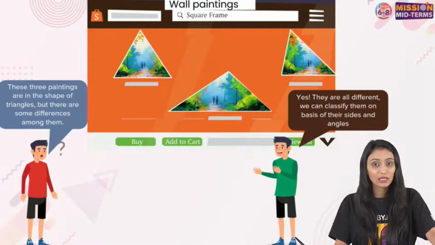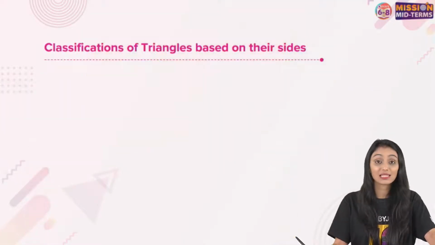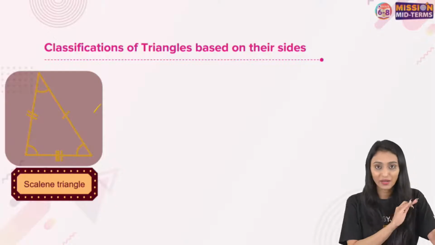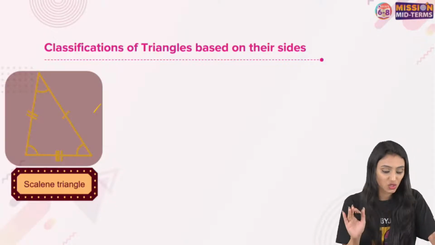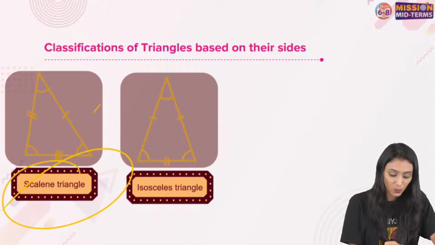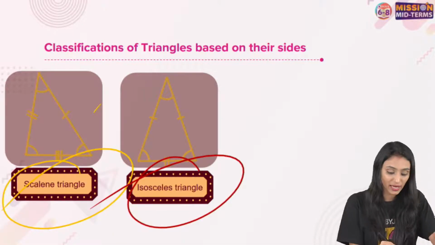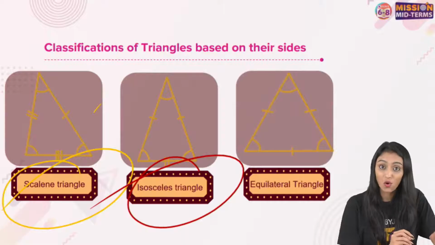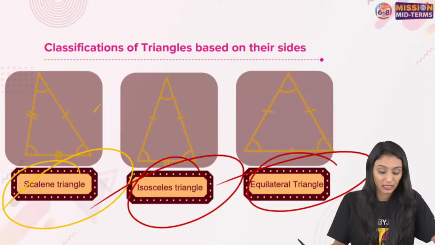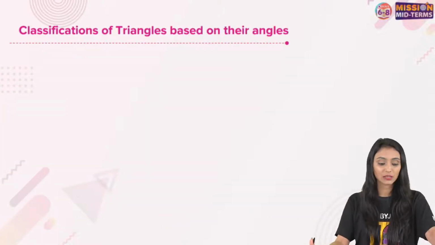Correct? Now we'll be learning how to name triangles on the basis of their sides and on the basis of their angles. So let's first classify them based on their sides. If all three sides are different, of unequal measure, we call it a scalene triangle. But if two sides are equal, we call it an isosceles triangle. And if all three sides are equal, we call it an equilateral triangle. Correct. These are the different types of triangles based on their sides.